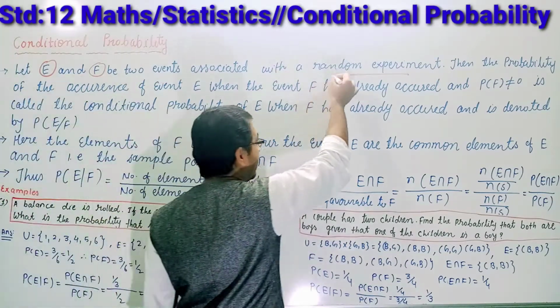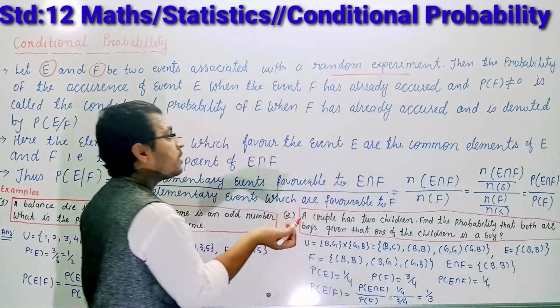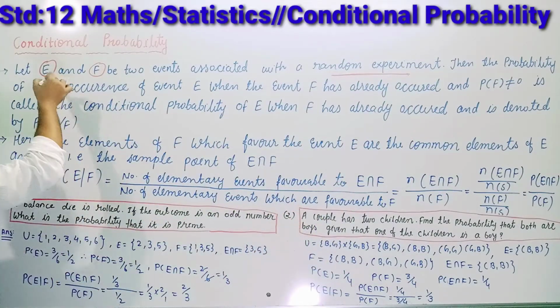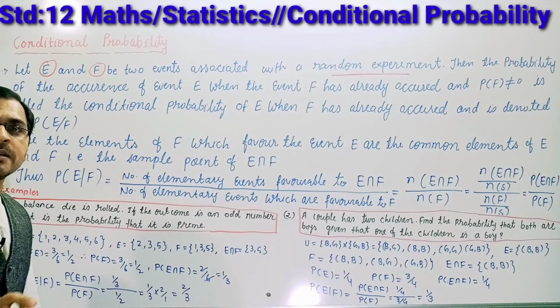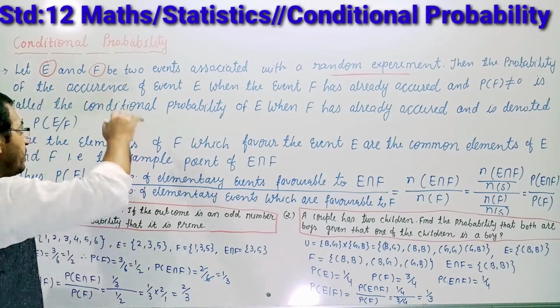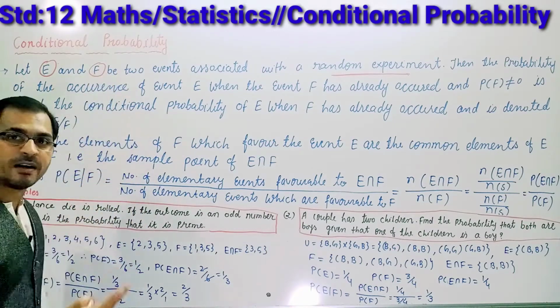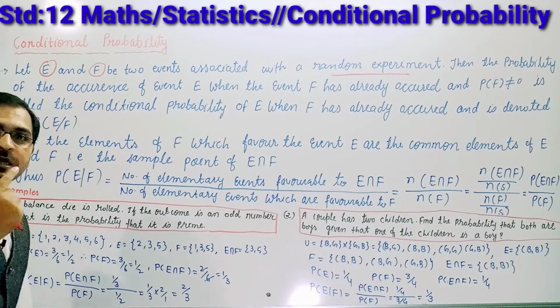From this random experiment there are two events, E and F. The outcome is an even number, which means F has already occurred. So you want to find the probability of E, meaning prime number.